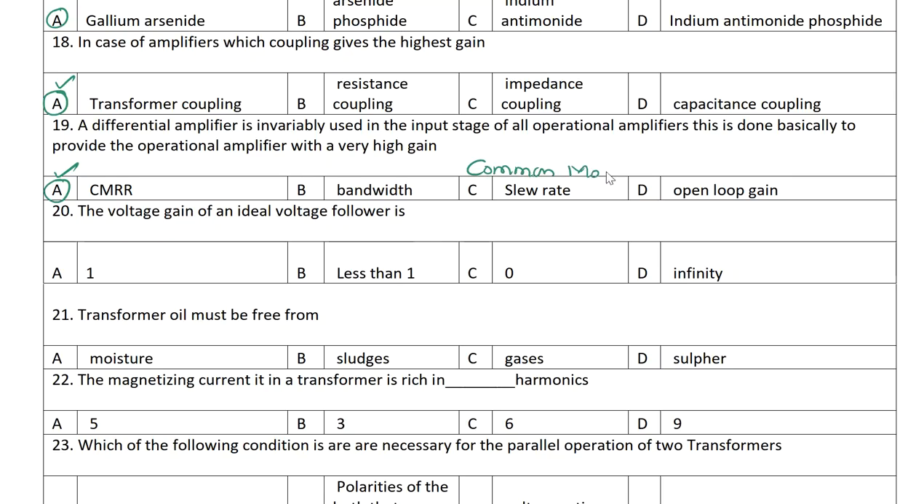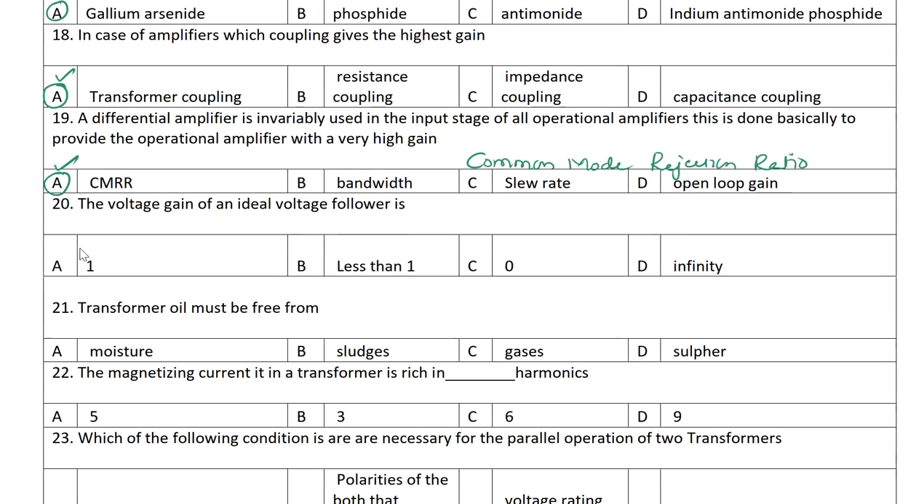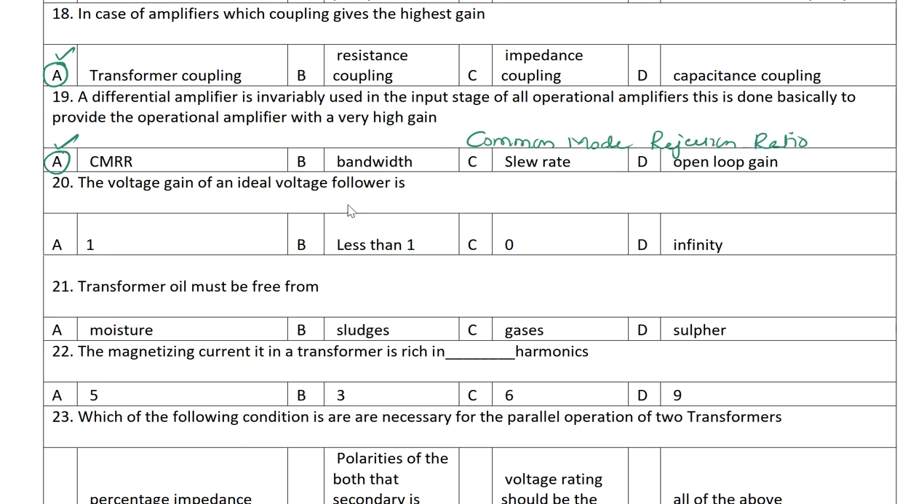Common mode rejection ratio. Okay, next one, the voltage gain of an ideal voltage follower. The answer is 1. Option B is less than 1, C is 0, D is infinity.